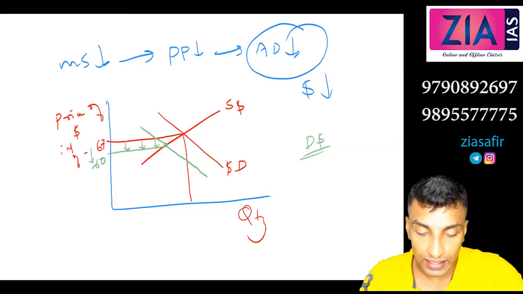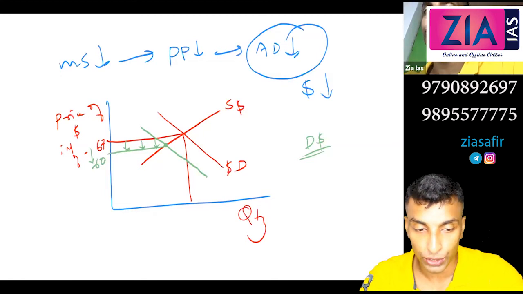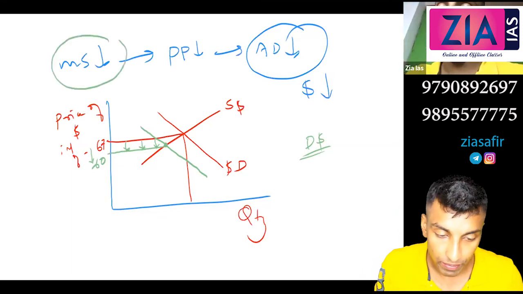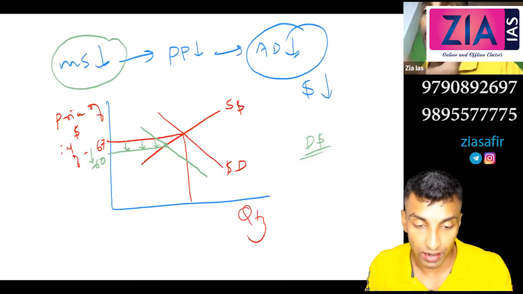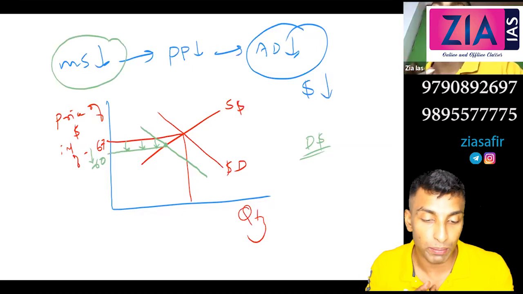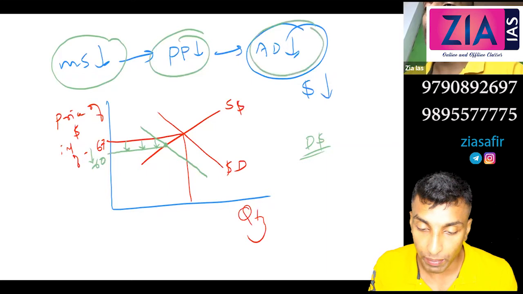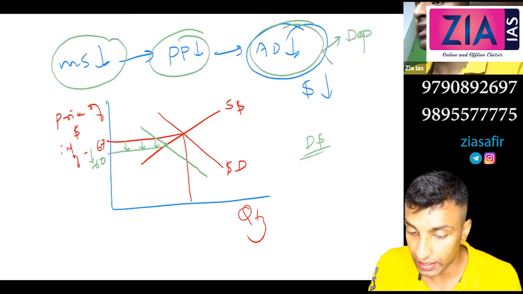So when the money supply is controlled, automatically inflation is controlled. Secondly, depreciation of rupee is also controlled. By increasing the interest rates, you are controlling money supply. That means you are going for dear money policy, making money dearer, more costly. That's what you mean by dearer money policy. So purchasing power will come down, aggregate demand will come down. So what is the impact? On one side, you can tackle the problem of depreciation. On the other side, you can tackle the problem of inflation.